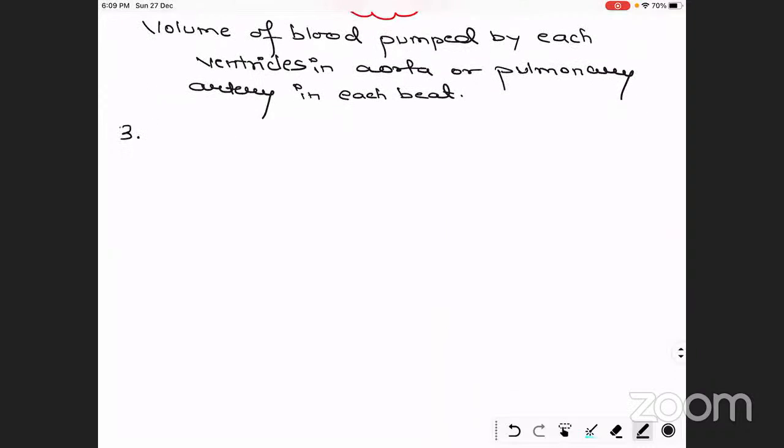Now the third volume we're going to talk about is the end systolic volume. We have already talked about the end diastolic volume. The end systolic volume is the volume which is left after the systole. So what is end systolic volume?